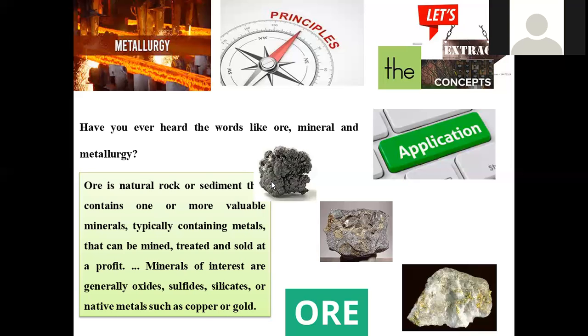A mineral is a material where metal will be there, that may be extractable or not, but there is a quantity. Some very small extent is regarded as a mineral. A very large extent is also regarded as a mineral. A mineral contains metal, and the percentage of metal varies; even 10% metal is there, that is also a mineral. 99% metal is there, that is also regarded as a mineral. But an ore is the maximum extent of metal that we are trying to extract. All minerals do not become ores, because if 10%